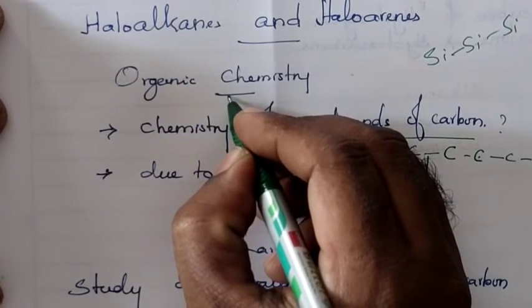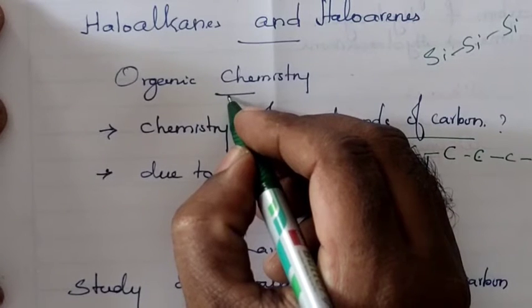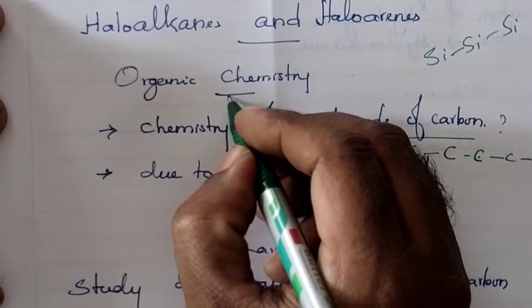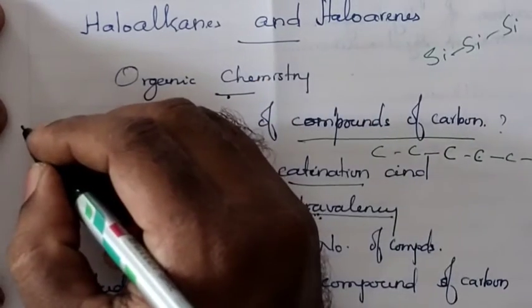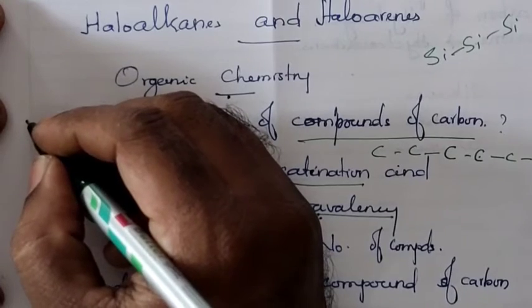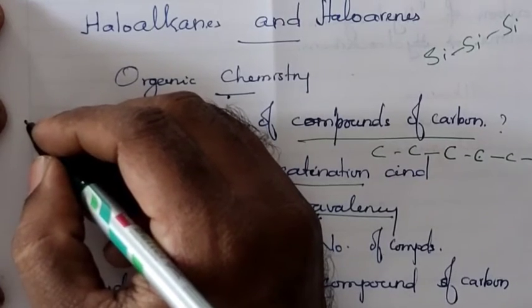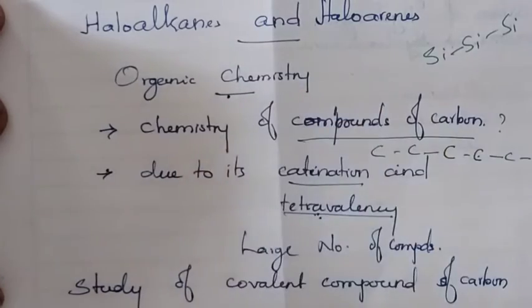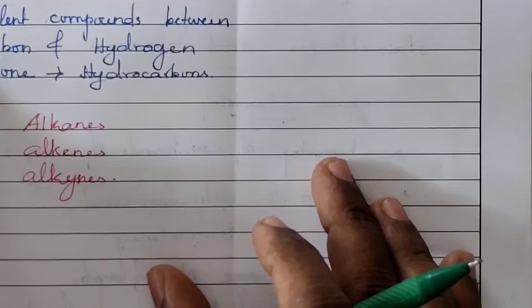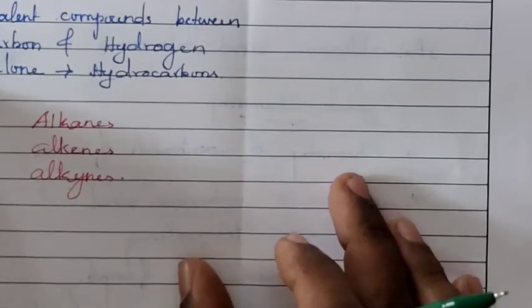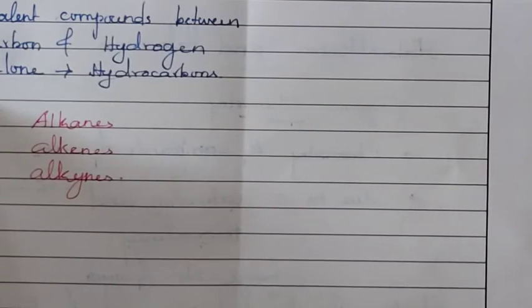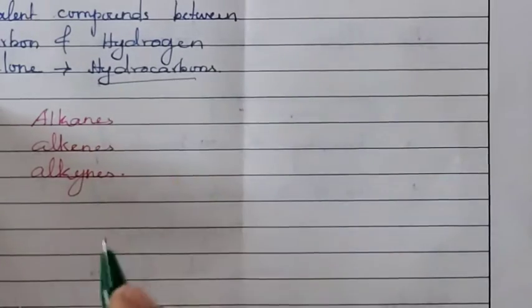In organic chemistry, we study hydrocarbons, because hydrocarbons are among the very important organic compounds, or covalent compounds of carbon. But what are hydrocarbons? Hydrocarbons are compounds which contain only carbon and hydrogen. A compound formed between carbon and hydrogen is called a hydrocarbon.